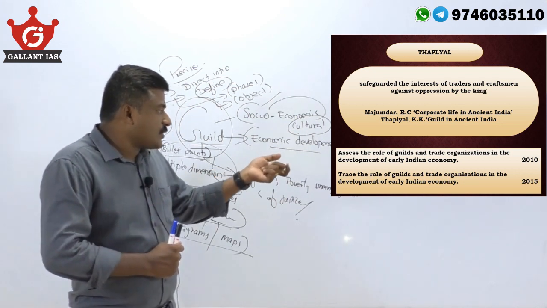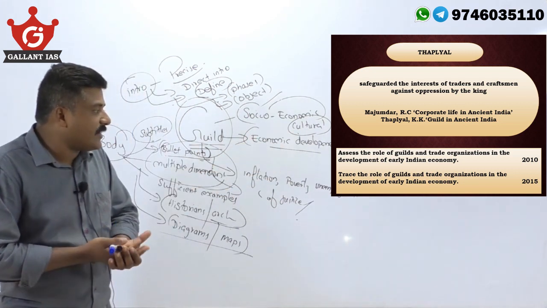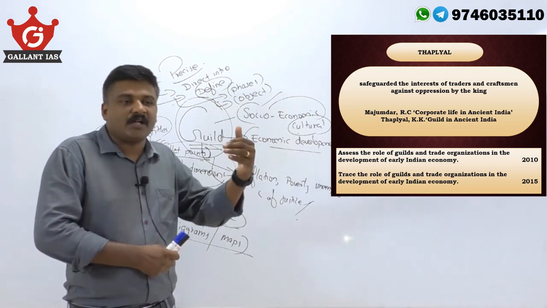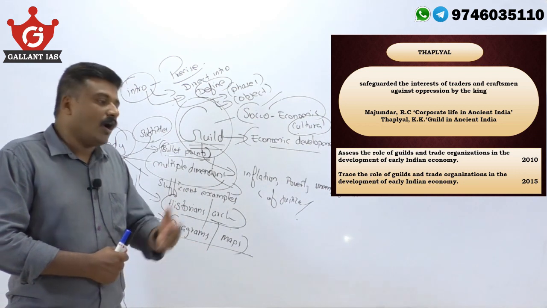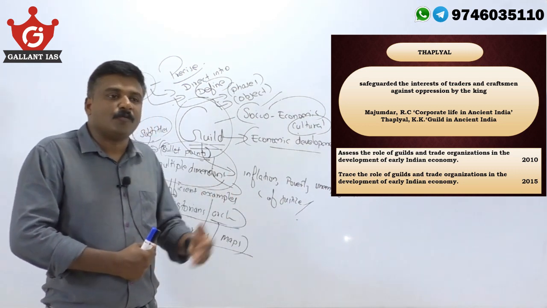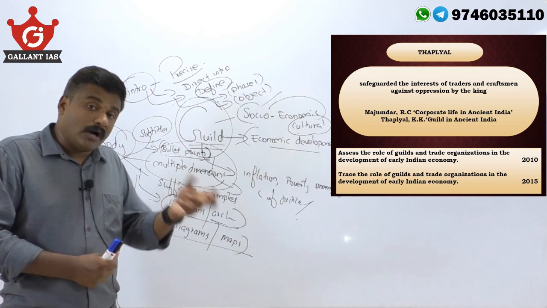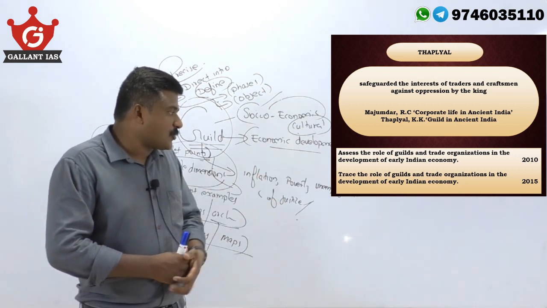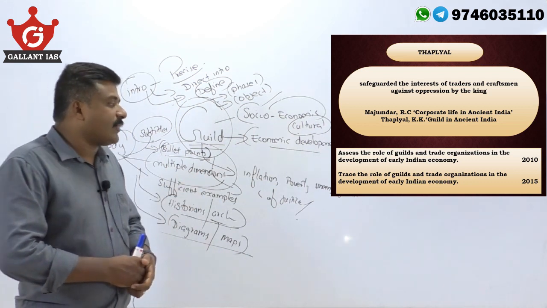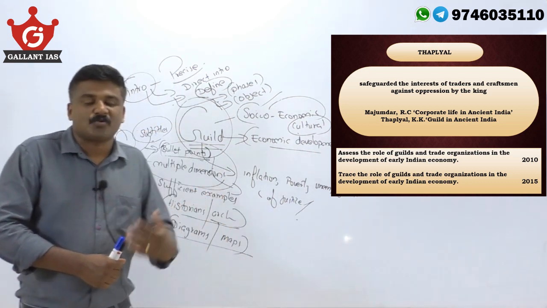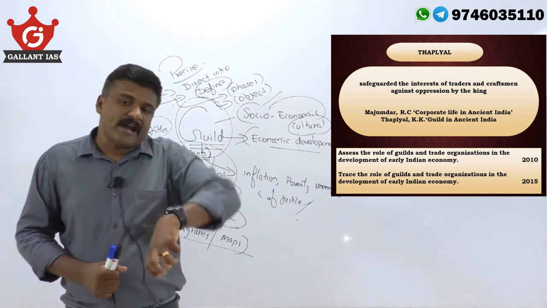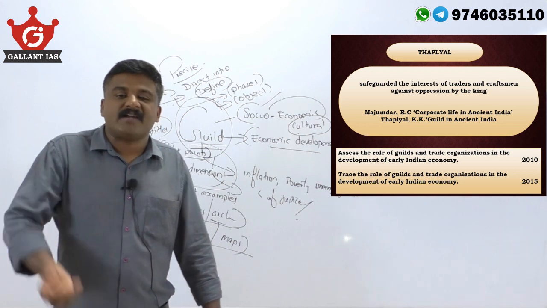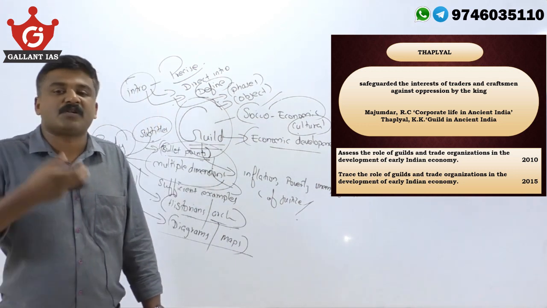Some questions: assess the role of guild and trade organizations in the development of the early Indian economy. Consider the rural economy and urban economy, how they contributed, how different social classes or economic groups benefited from the guild system, and what the limitations were. You have to analyze this. Trace the role of guild and trade organizations in the development of the early Indian economy. The same question was repeated in 2010 and 2015. That is an advantage of history optional: it is a static area and the questions are repeated.